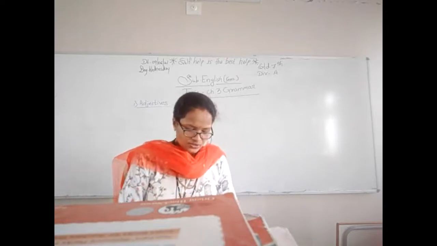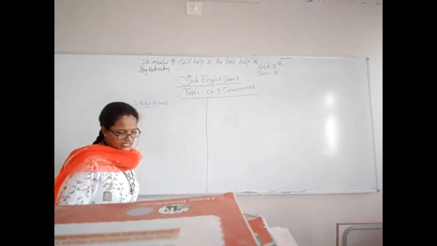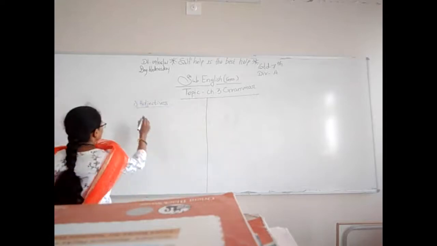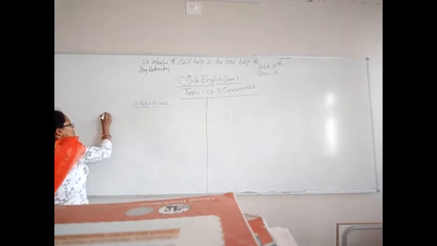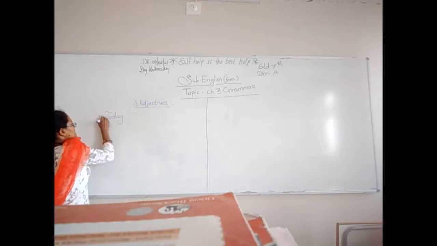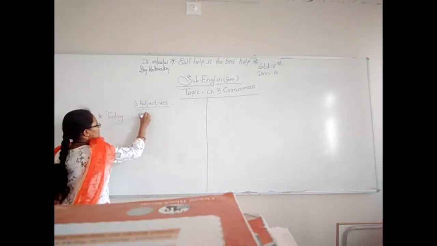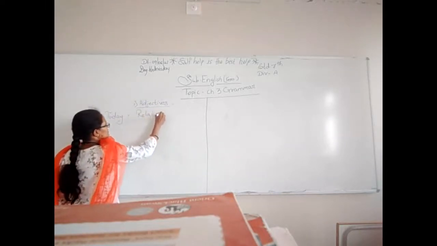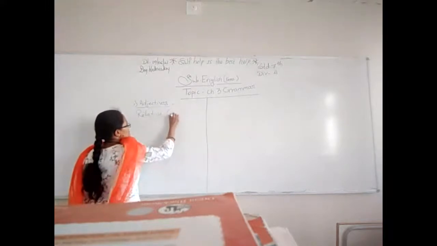Today we are going to learn about clauses, relative clauses.